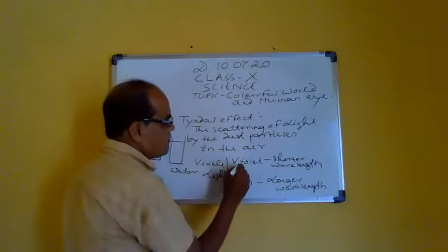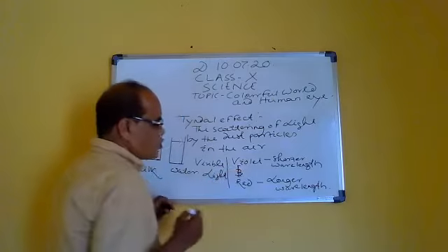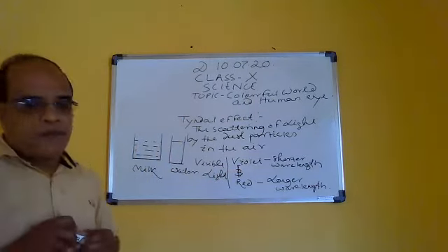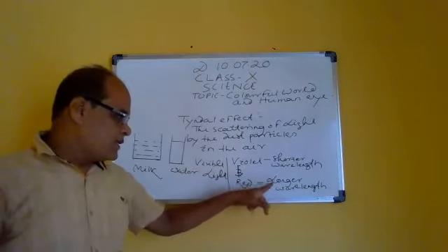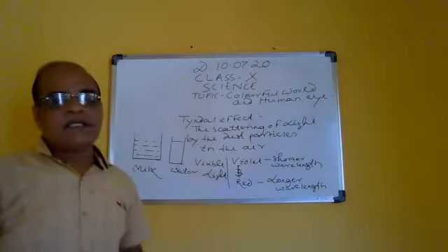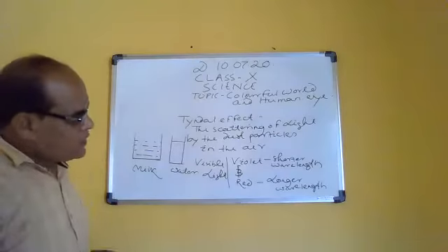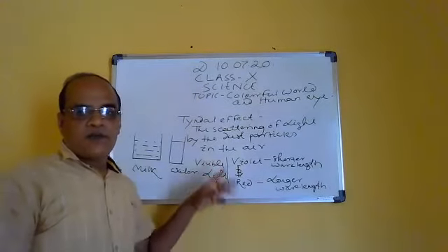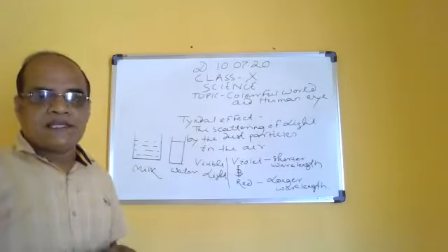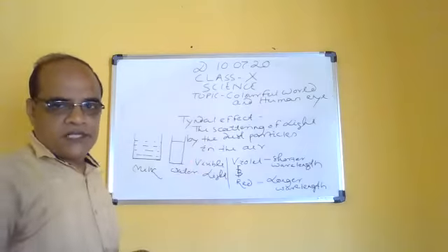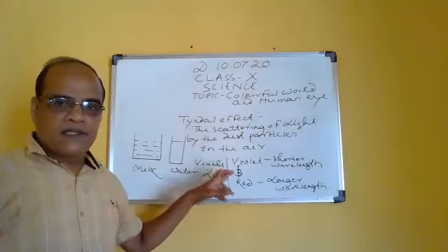In between, after violet we have indigo and blue, so generally the blue color appears. Blue has a shorter wavelength and red a longer wavelength, so the blue color is scattered more through the atmosphere. As a result, this blue color is visible to our eyes. That is why the sky appears blue. That is the only reason: the blue color scatters.